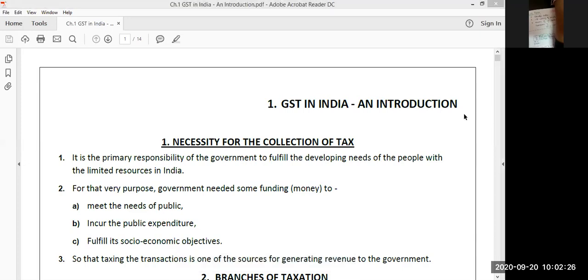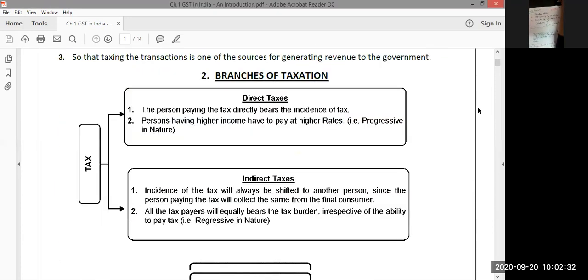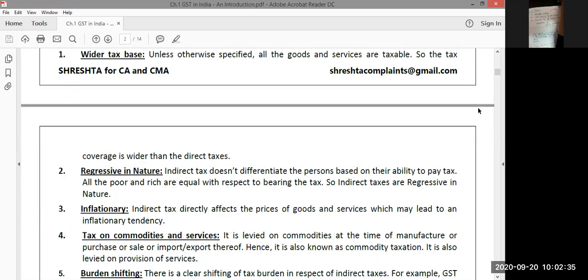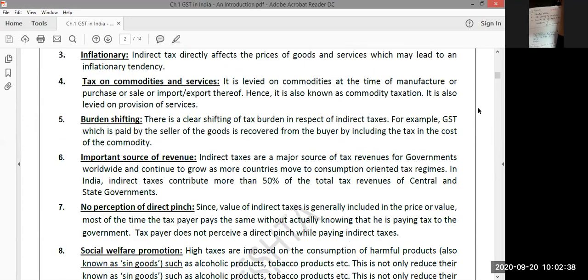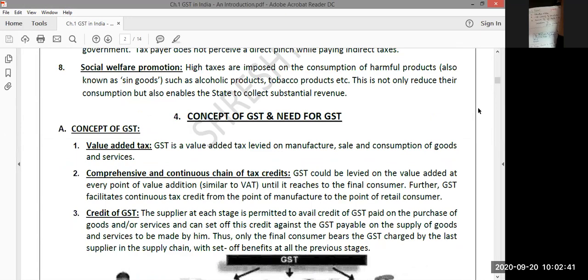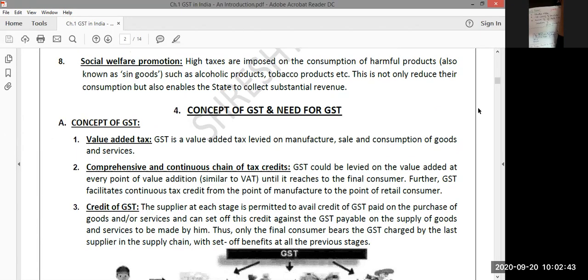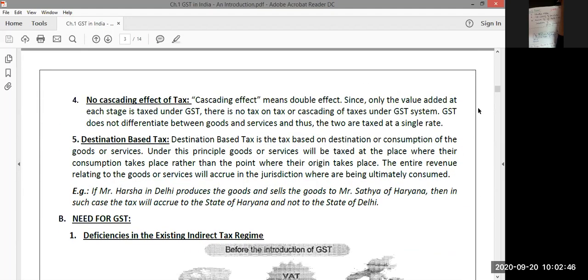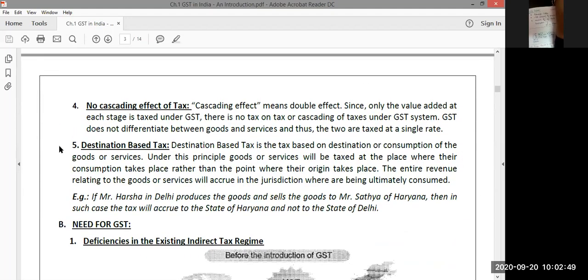Very good. The necessity for collection of taxes, branches of taxation, these are the basic introductions. The features of indirect taxes, concept of GST and need for GST, this we have covered as it is very important. And GST, yes, this is a highlight point. GST is a destination based tax, and that means the GST revenue accrues to the destination state government rather than the origin state government.